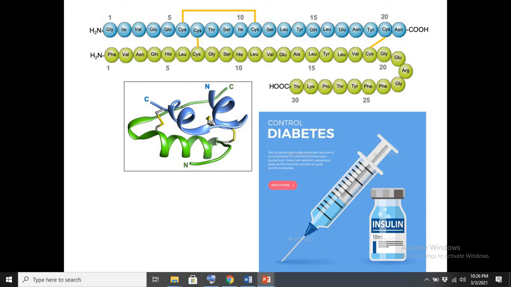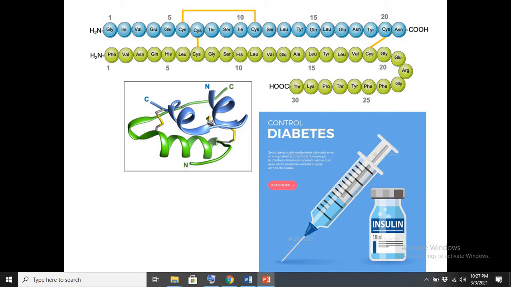So what are pharmaceuticals? Actually, pharmaceuticals are all those drugs or biological molecules that can be used for the treatment of disease. Many types of protein can be used as drugs.